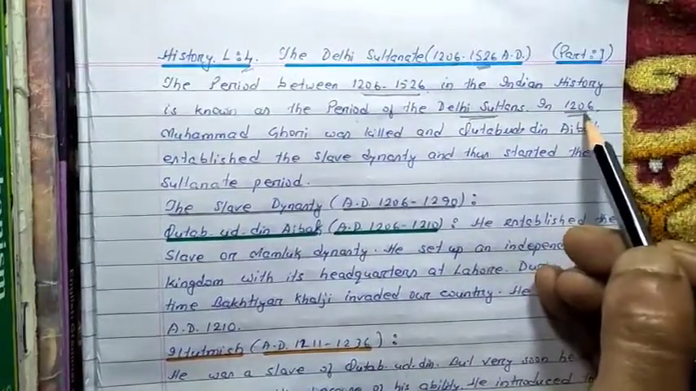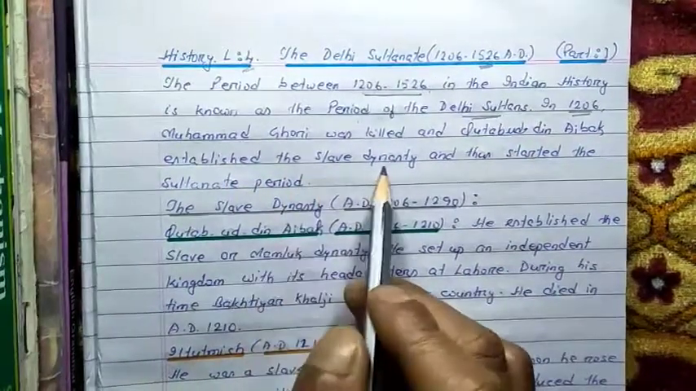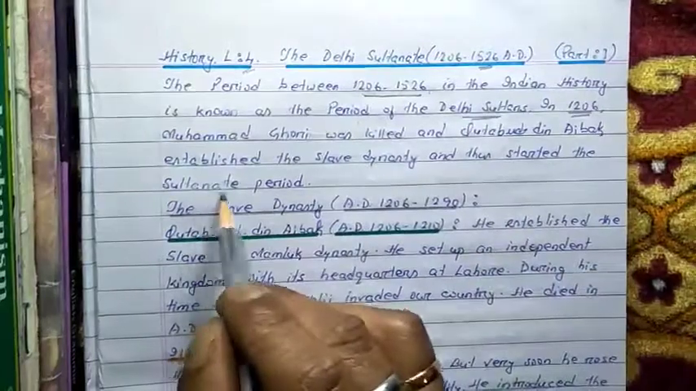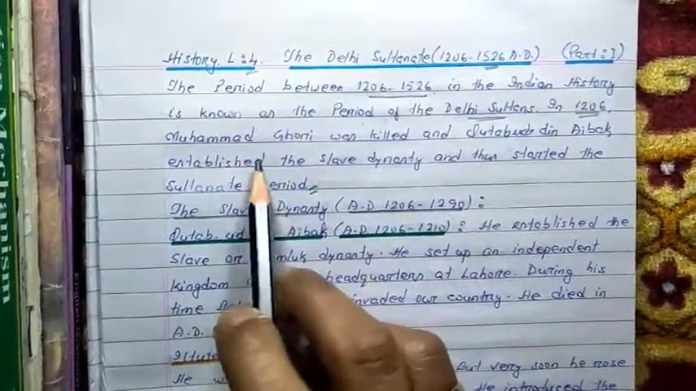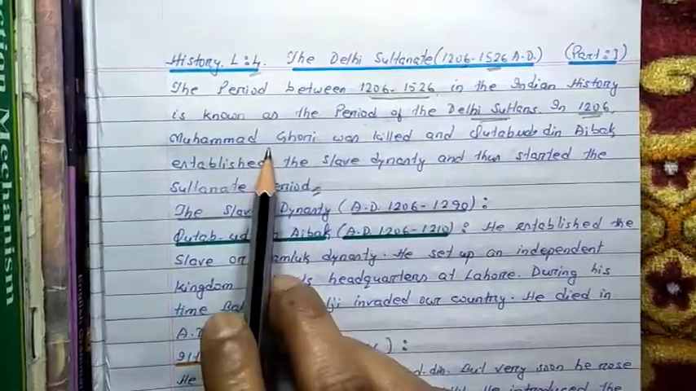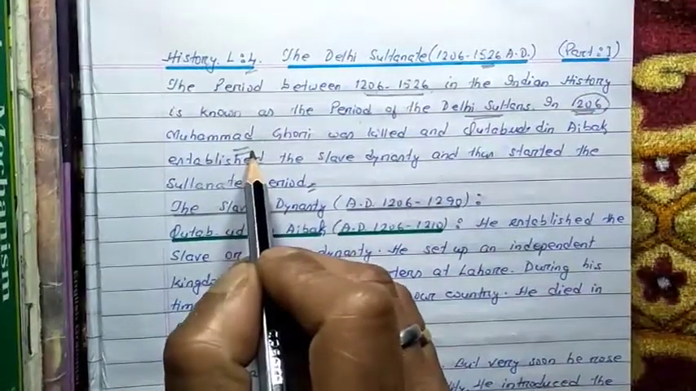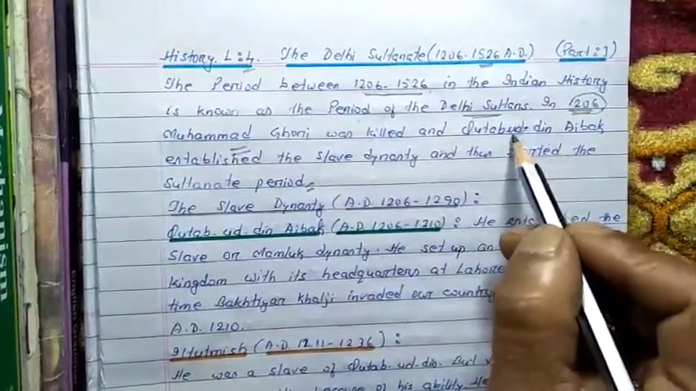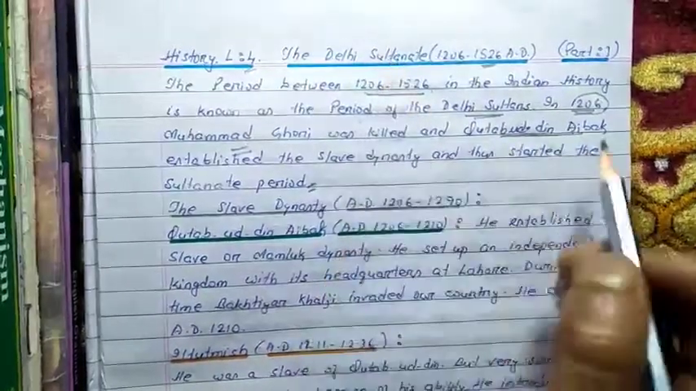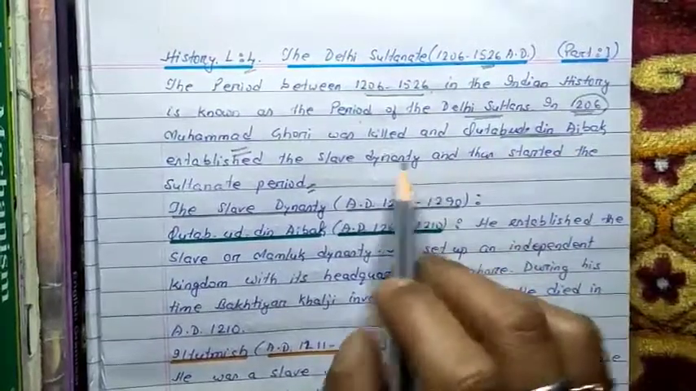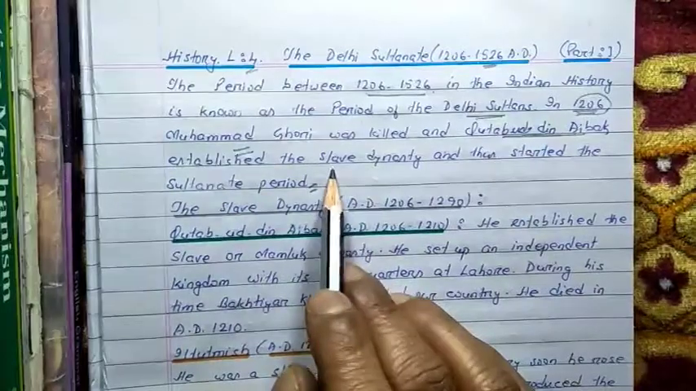In the year 1206, Muhammad Ghori was killed and Qutbuddin Aibak established the slave dynasty and thus started the Sultanate period. About Muhammad Ghori we already learned in our previous chapter. He was the real founder of the Muslim Empire in India. In 1206 he was killed by Qutbuddin Aibak, who was the founder of the Delhi Sultanate, or the slave dynasty.